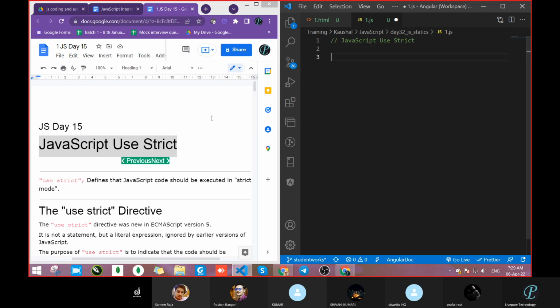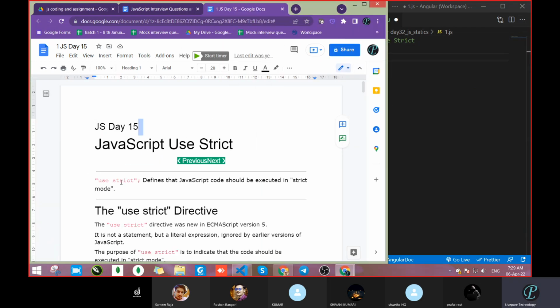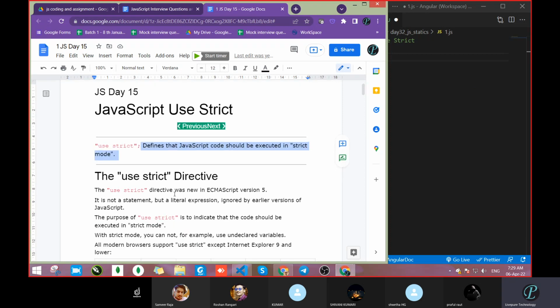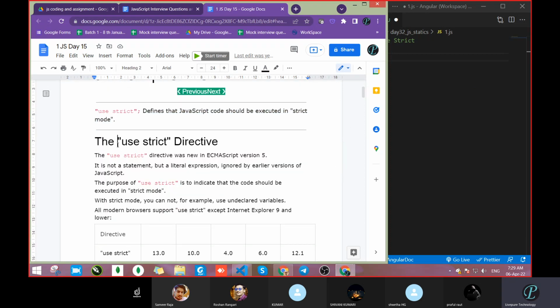So what is the use of this one? Just look over this. "use strict" defines that JavaScript code should be executed in strict mode. Strictly we are telling it to execute the code. Now, the use strict directive. What is a directive? Let it be, later we will see this.